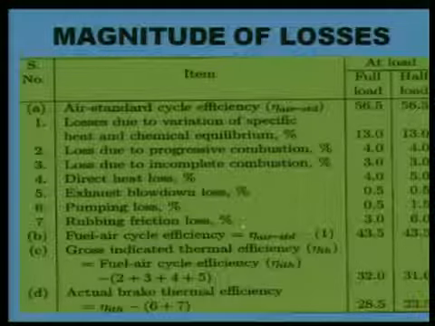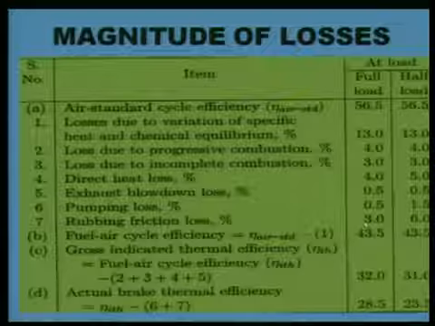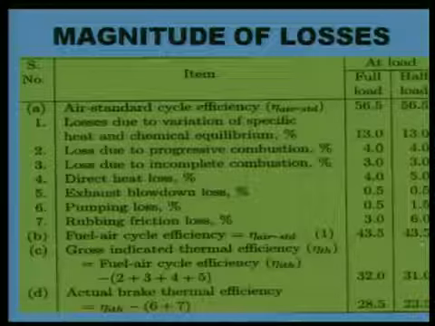So that loss will be around 1.5%. Then we are saying rubbing friction loss. If it is at full load, rubbing friction loss is 3%. At part load it may become 6%, because when the load is less, the speed of the piston is lower, and at that time even the lubricating oil temperature may decrease. It may create friction between cylinder and piston. Your lubricating oil also becomes the friction agent when temperatures inside the cylinder are lower. So friction losses may become much higher when load is lesser.